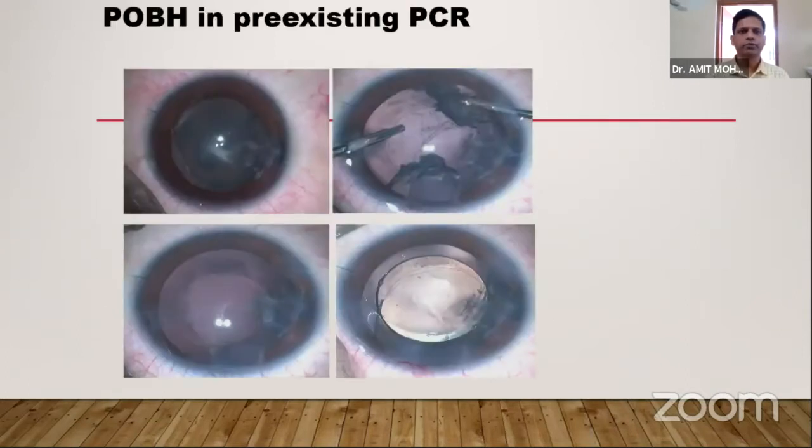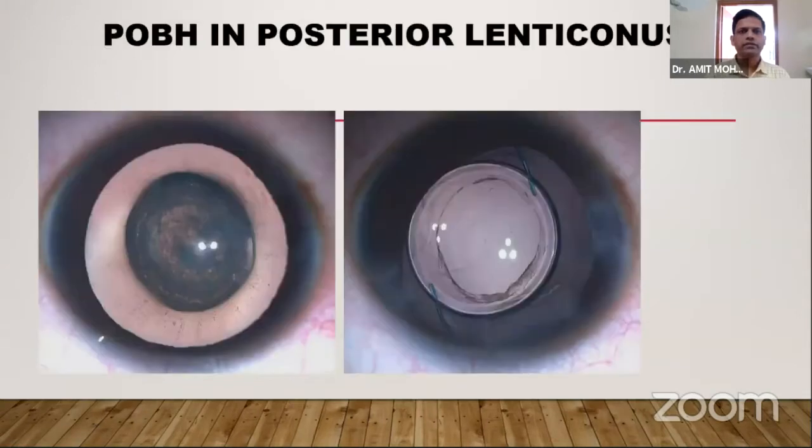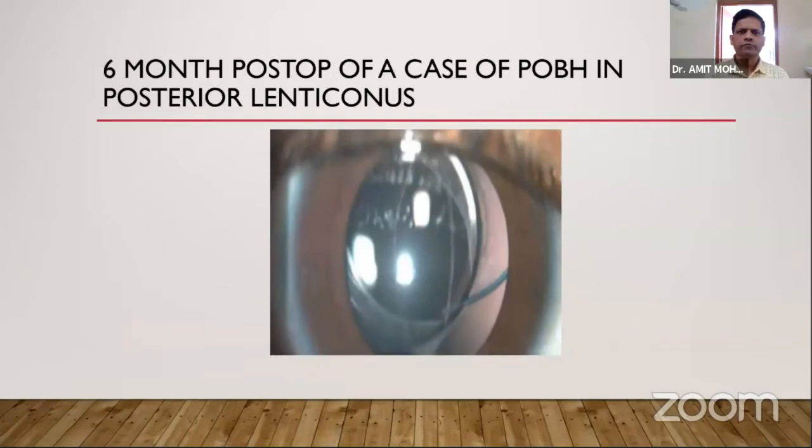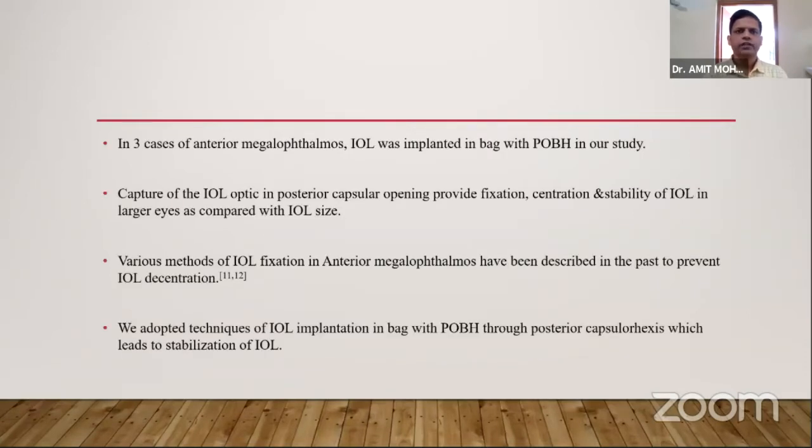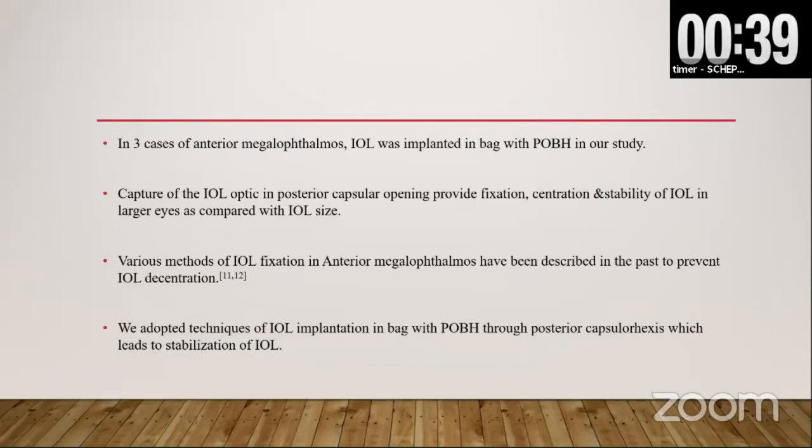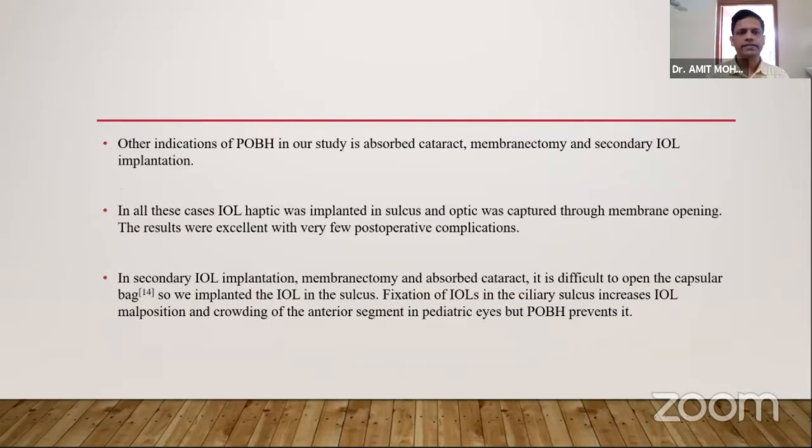This is a case of POBH in a case of traumatic PCR. This is a case of POBH in posterior lenticonus. This is a 6-month post-op case of POBH in posterior lenticonus. In 3 cases of anterior megalophthalmos, the IOL was implanted in the bag with POBH in our study. Capture of the IOL optic in the posterior capsular opening provides good fixation and centration. Various methods of IOL fixation in anterior megalophthalmos have been described. We adopted IOL implantation with POBH through the posterior capsular axis, which stabilizes the IOL.